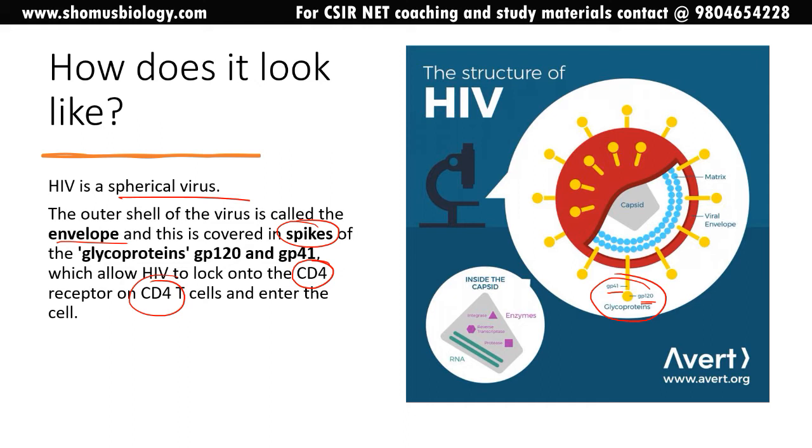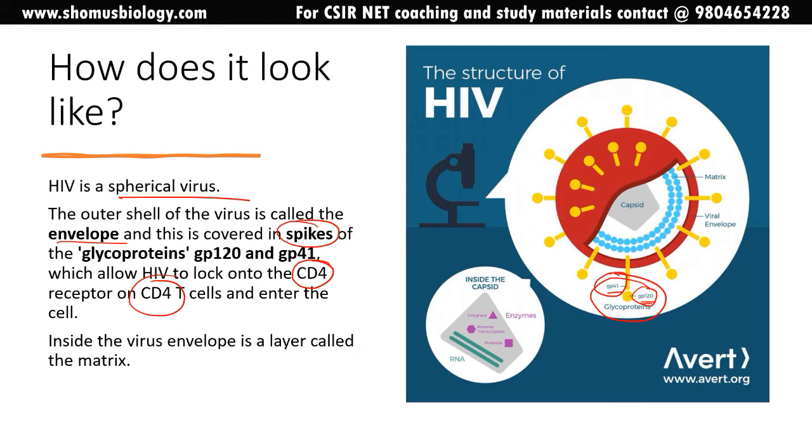Now these helper T cells are the target of the HIV, and particularly with GP41 and GP120, it's like a lock and key fit with the CD4 T cell receptor, and as a result this HIV will take entry inside the CD4 T cell, and use the CD4 T cell as a hijacked home to modulate the whole immune system and destroy its natural capability to fight infection.